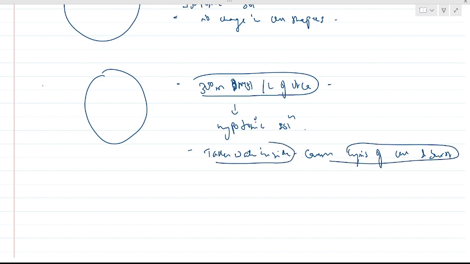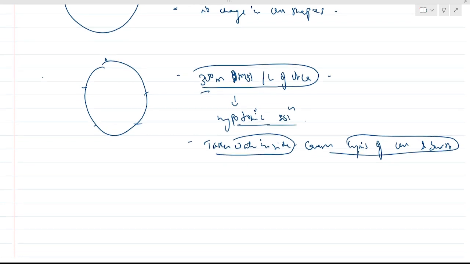So in a hypotonic solution, cells swell up and burst. Just an example: 300 millimole per liter of urea.